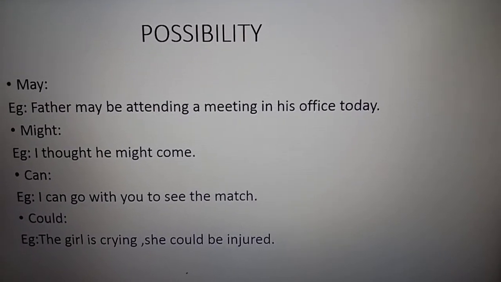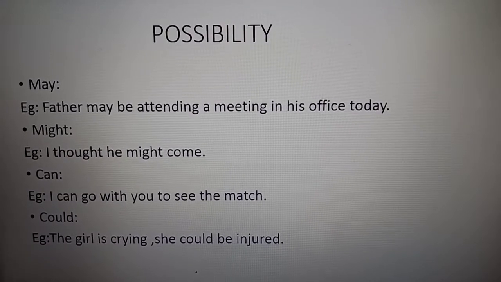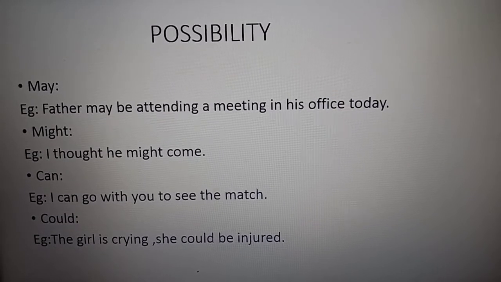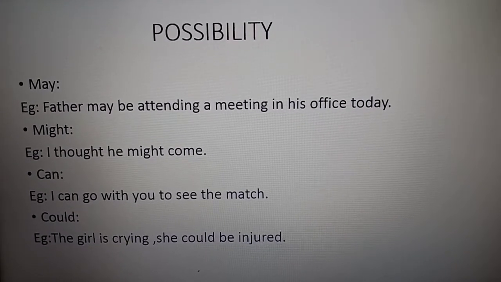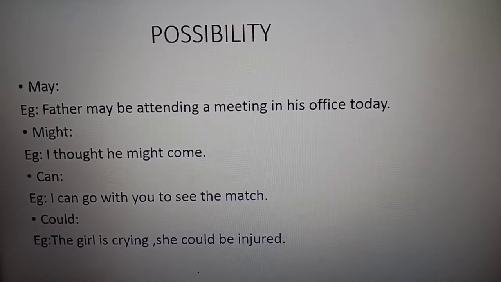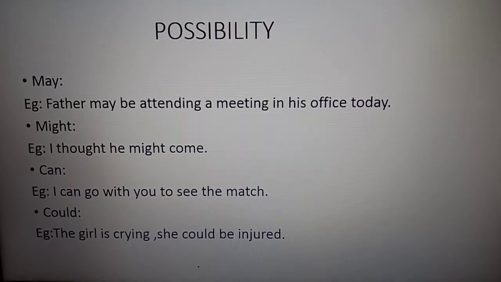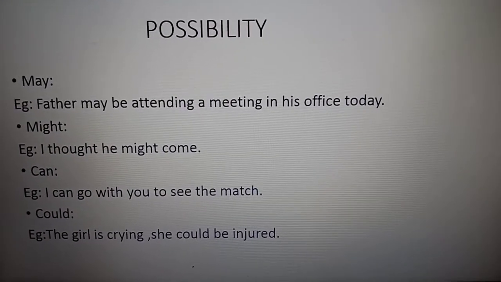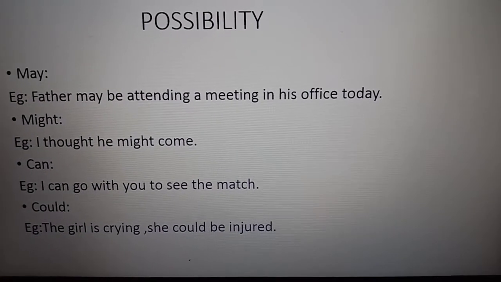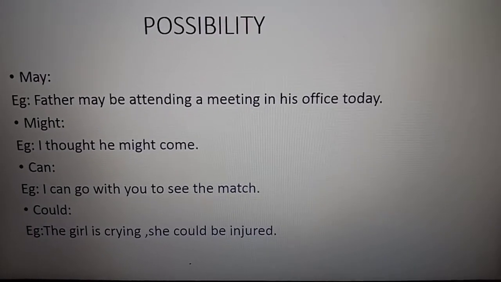We are not sure that it may rain, but it may be. Okay, so here the sentence is, father may be attending a meeting in his office today. So he or she is not sure what father is doing, but he may be attending a meeting. So that is a possibility. Possibility means when we are not sure. Might is the past tense of may. I thought he might come. So that is past tense. He thought that he might. Thought, not think, thought. Past tense. He might come.